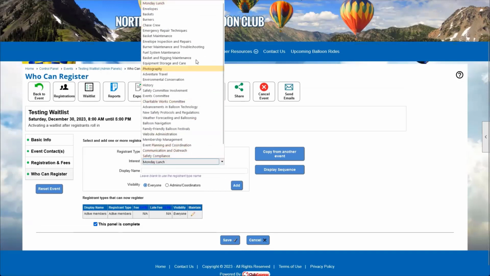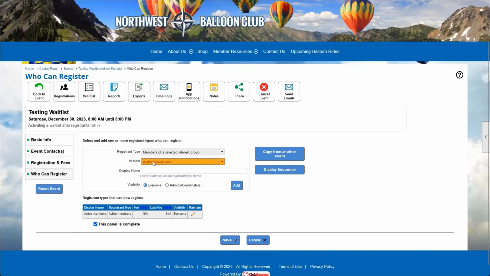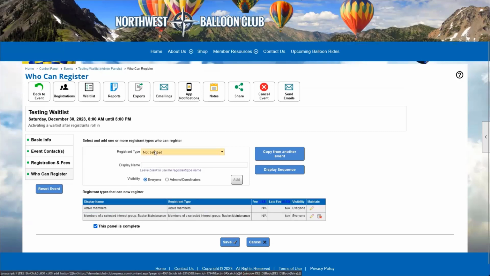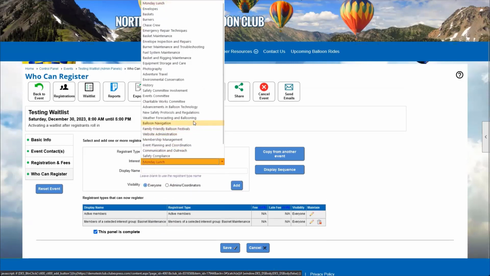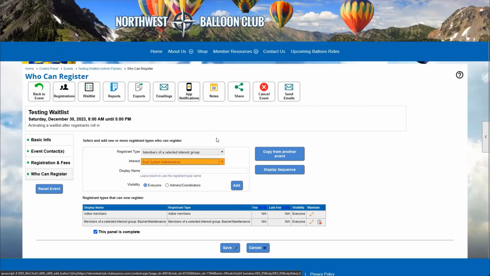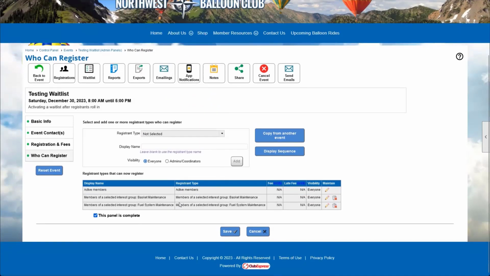So we can come in here and we can say, we want our basket maintenance group. We can repeat that process multiple times if we wanted to. We could select interest group again, and now we want our fuel system maintenance group, and so on and so forth. And now those people who are in those interest categories are able to sign up for this event.